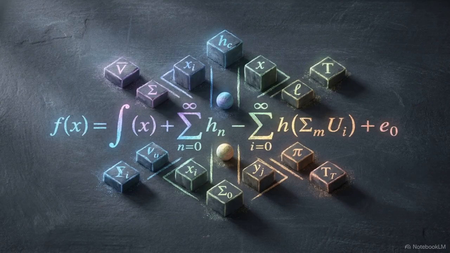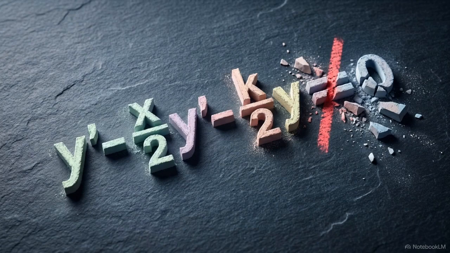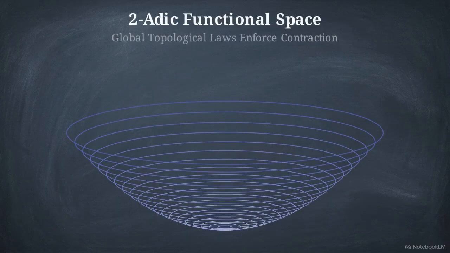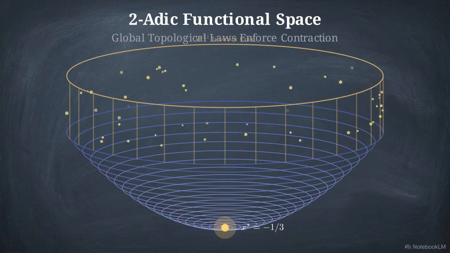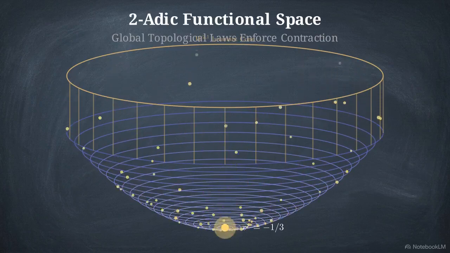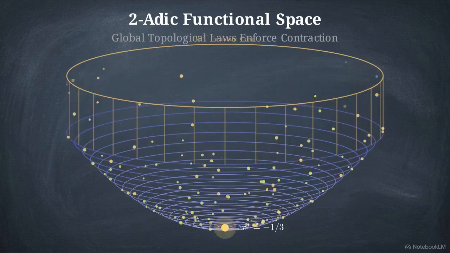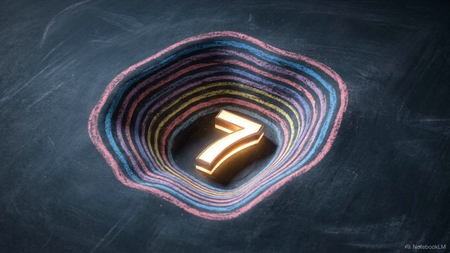This operator provides the mechanism to test every integer trajectory against an exact algebraic identity, aiming to show that any path failing to reach the primary cycle creates a structural contradiction. Lifting the mapping into a continuous functional analytic space allows us to enforce global topological laws. The continuous framework binds every individual discrete number to the properties of the global density.